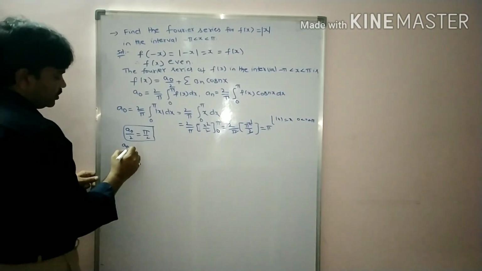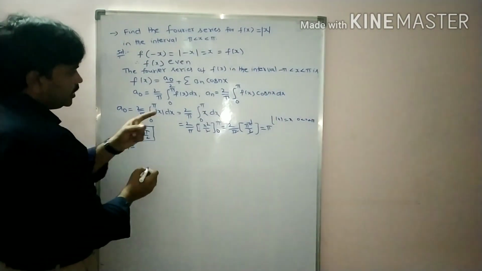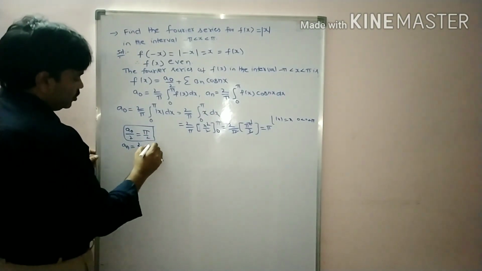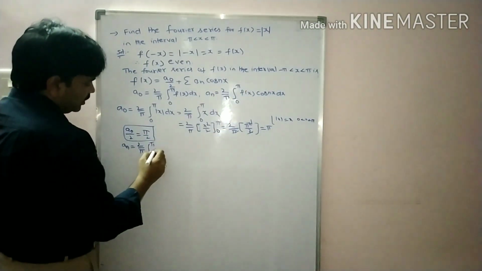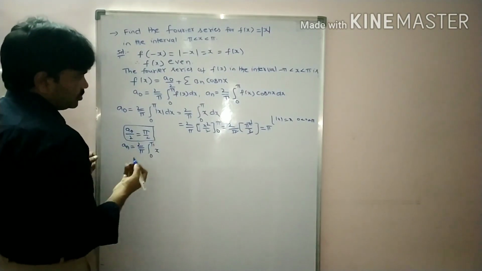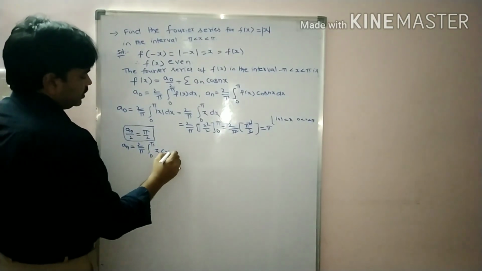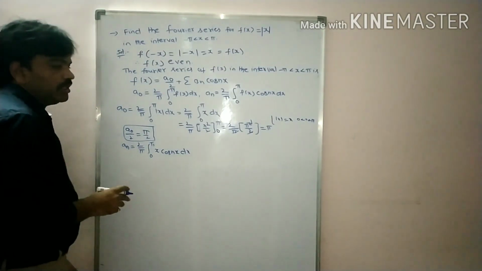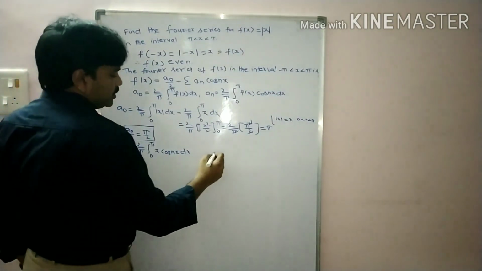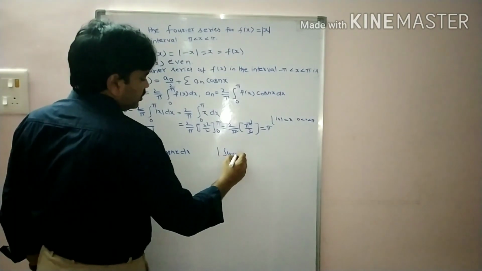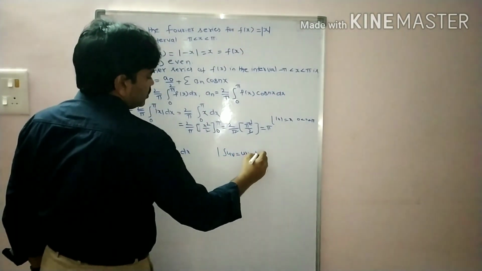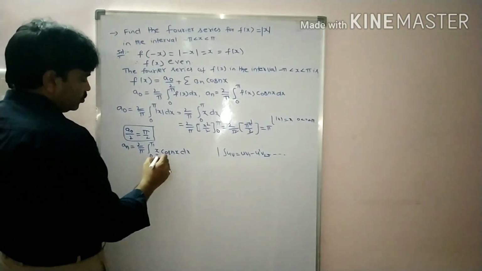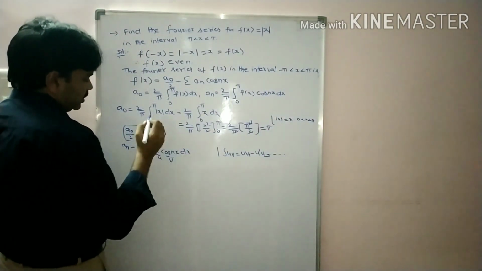Now the an value, students. What is an? 2 by pi integral 0 to pi. f of x is here, you can write directly x. Don't write modulus x, students. cos nx dx. Here apply the generalization of integration by parts. What is the generalization of integration by parts? Integral of uv is equal to uv1 minus u dash v2 plus and so on. What is u here? u is x and v is cos nx.